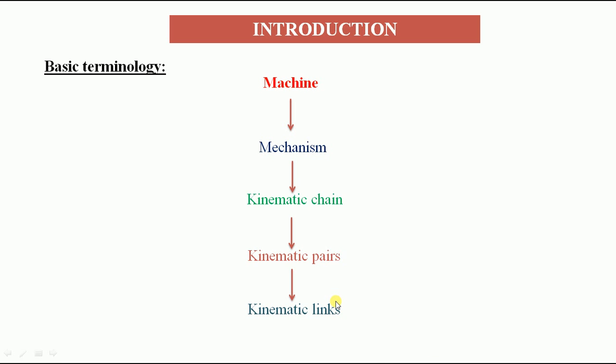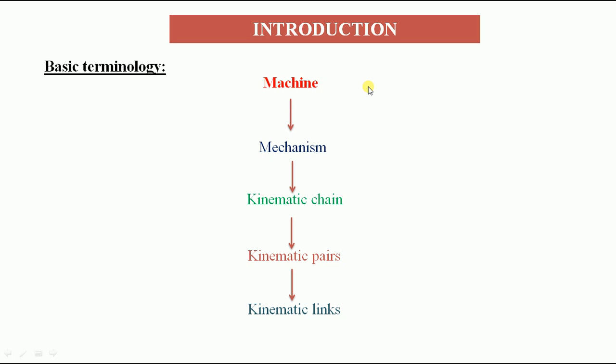Okay, these are the basic elements we need to know to thoroughly understand about the mechanism as well as the machine. In the introduction topic and some basics about the kinematics of machinery, we'll be discussing initially the links which are used to make pairs, and pairs which are used to make a chain, and the chain which is used for making a mechanism. From the mechanism ultimately we'll be getting the machine.